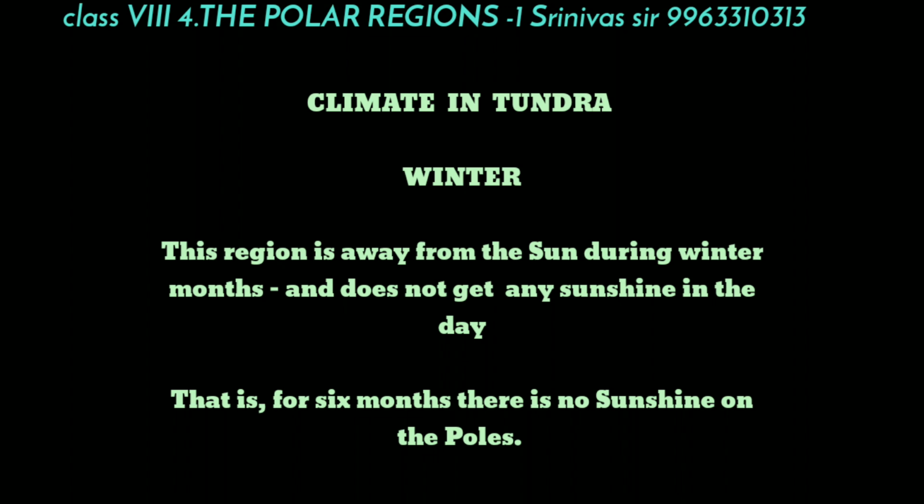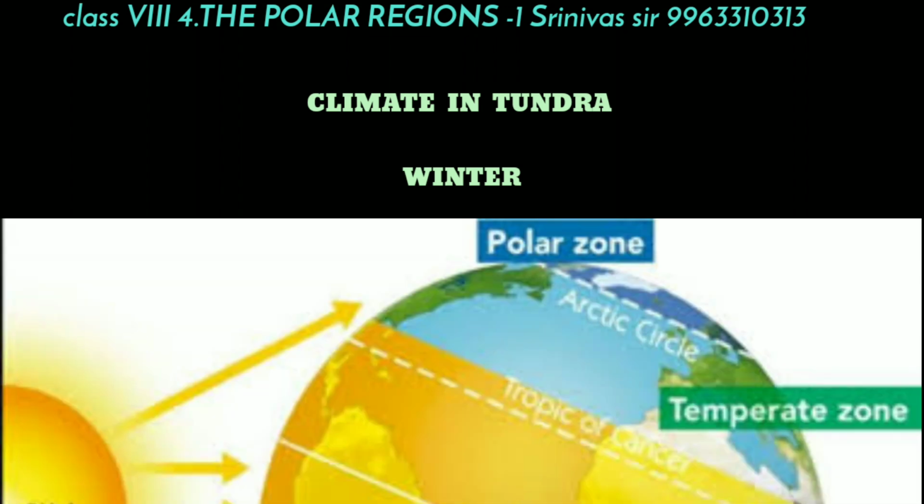Why does the sun not shine, not appear in some months? Because this tundra region is away from the sun during winter months and does not get any sunshine in the day. We discussed already the north polar region is away from the sunlight.